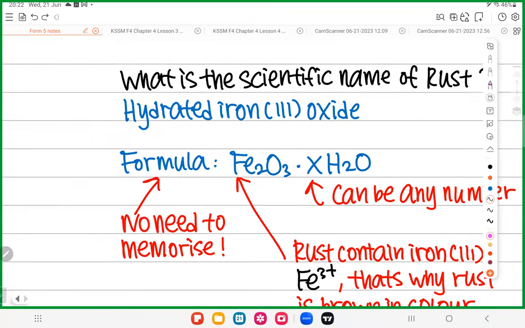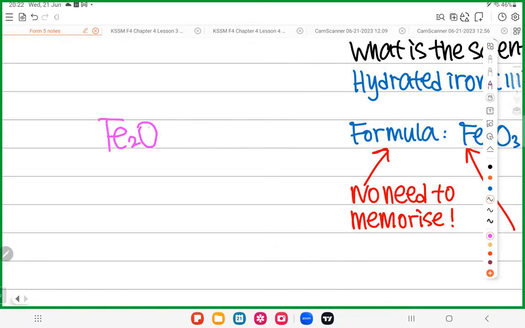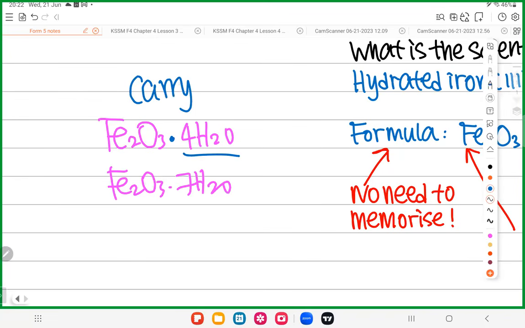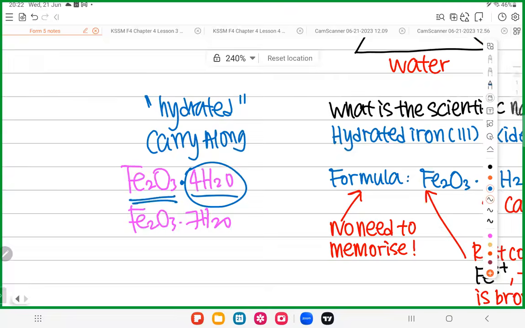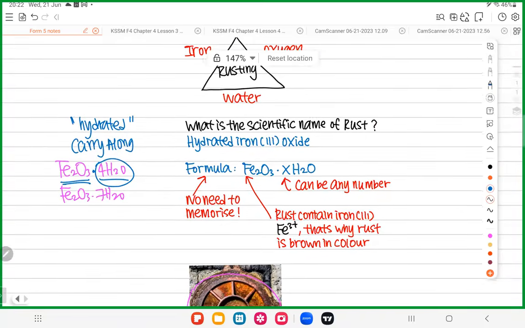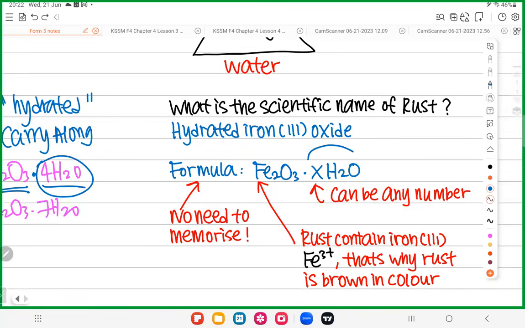Example, Fe2O3·4H2O, Fe2O3·7H2O. When you see a dot and water at the back, it means they carry along. So this Fe2O3 carries the water. When you carry the water, it is hydrated. That's why we call it hydrated iron trioxide, because you carry water along with you.